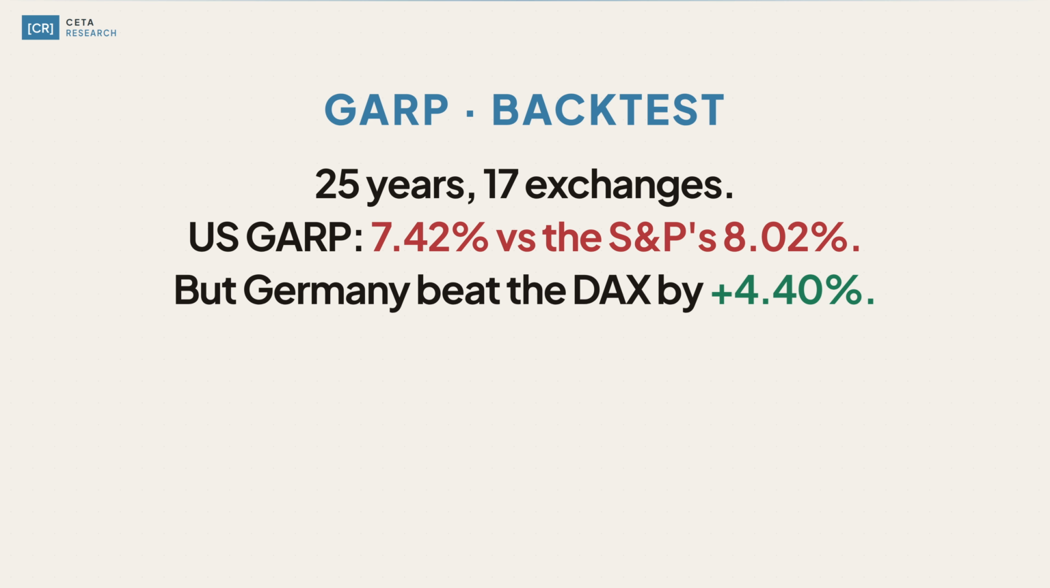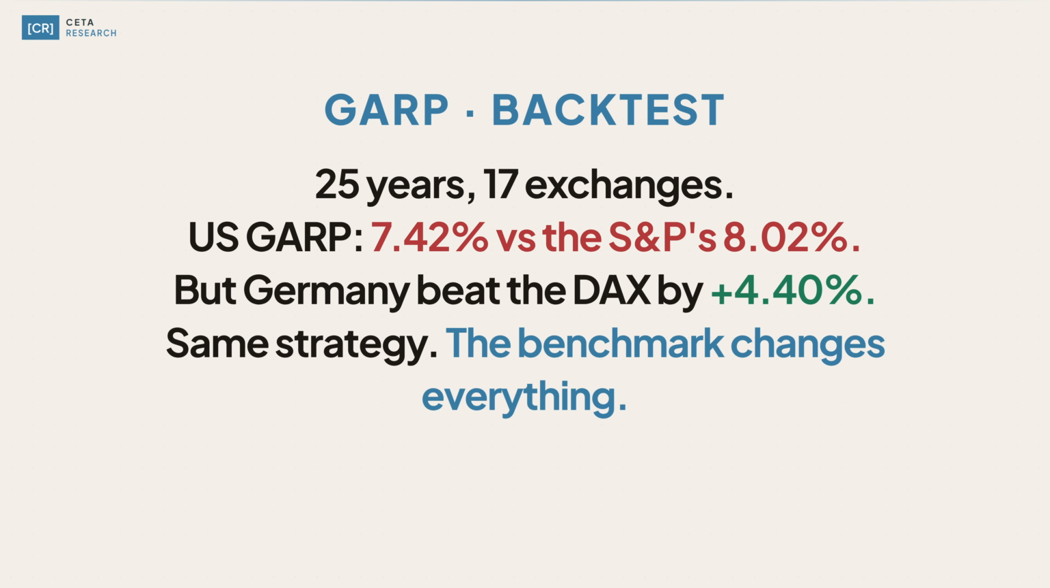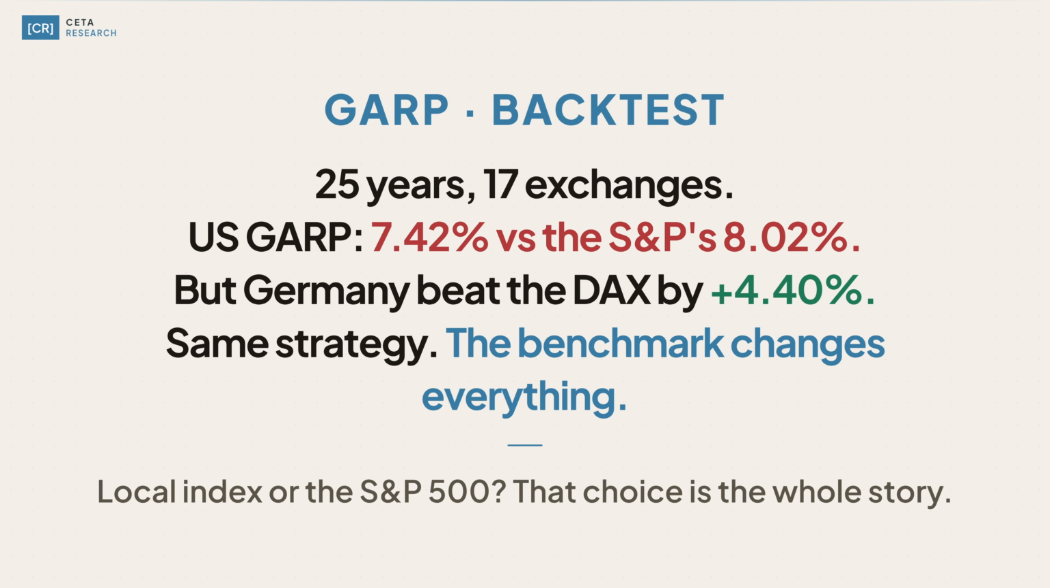Germany beat the DAX by 4.40%, Hong Kong beat the Hang Seng by 4.36%, and India barely edged the Sensex at 11.75% versus 11.12%. Understanding when to measure alpha against local benchmarks versus the S&P 500 tells you most of what you need to know about evaluating factor strategies globally.